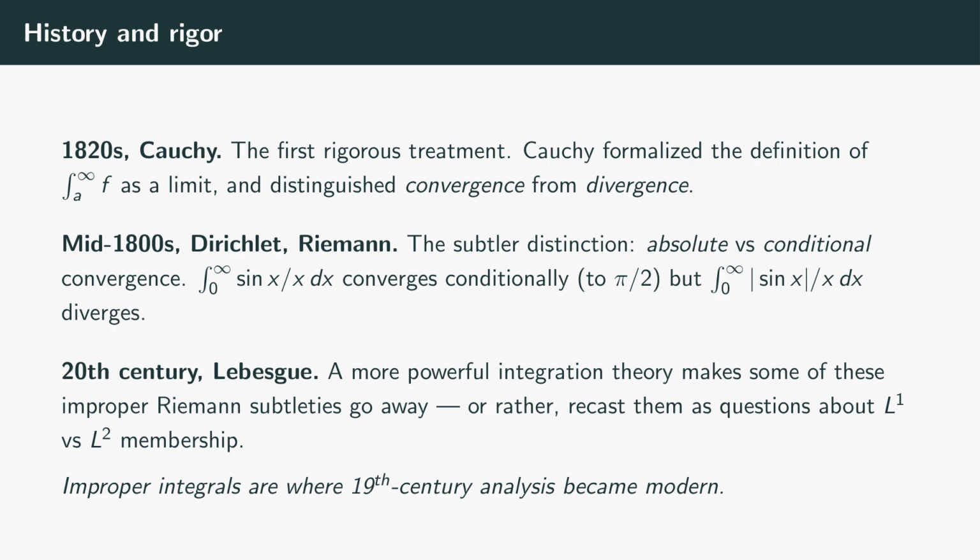It's the source of Riemann's rearrangement theorem for series, and a sign that improper Riemann integration has subtleties even today. In the 20th century, Lebesgue gave a more powerful integration theory. In the Lebesgue framework, conditionally convergent integrals simply aren't integrable. The Lebesgue integral requires absolute convergence by definition. Conditional convergence becomes a feature only of the narrower Riemann theory.